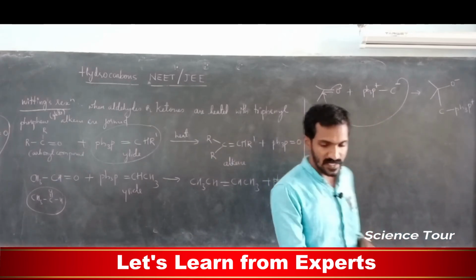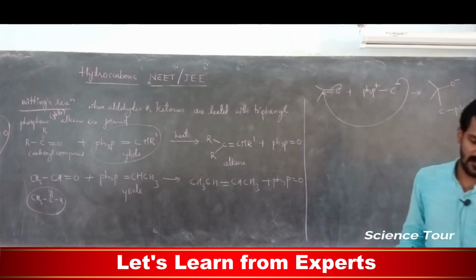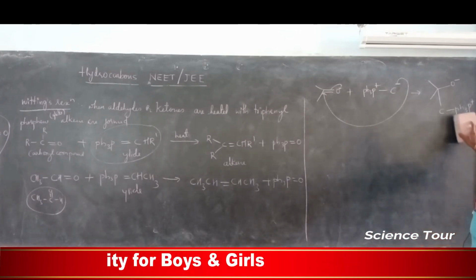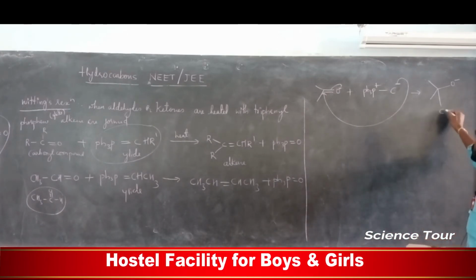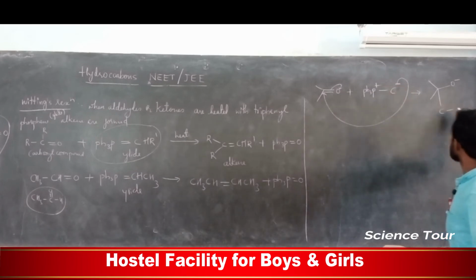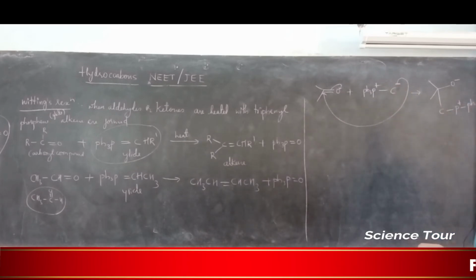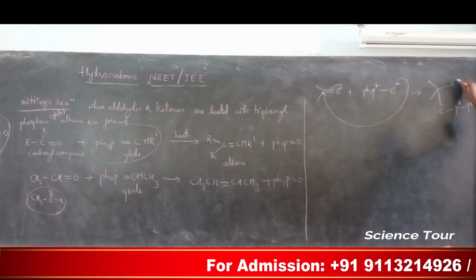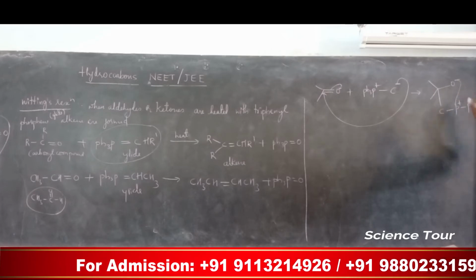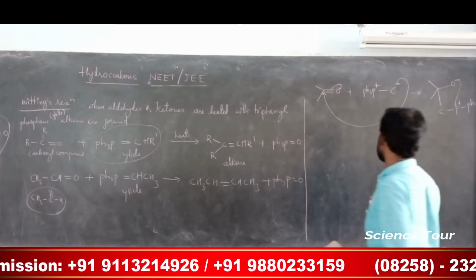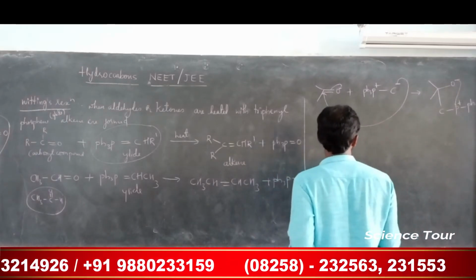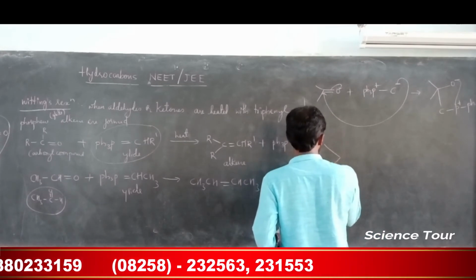So I will write like this, my dear students, otherwise you will get confused. This carbon is attached to this particular P plus, so don't get confused with the terms. You should write like this only. So next step, this will go and attack this particular phosphorus P plus, negative charge.